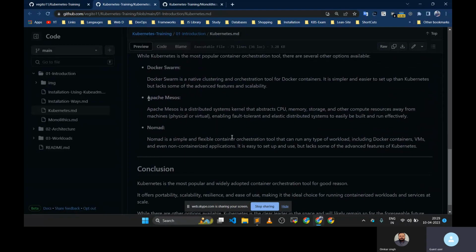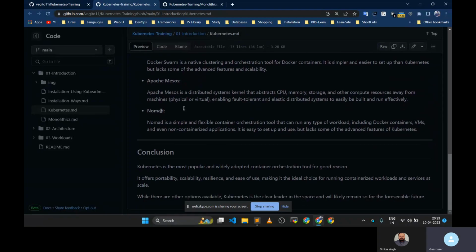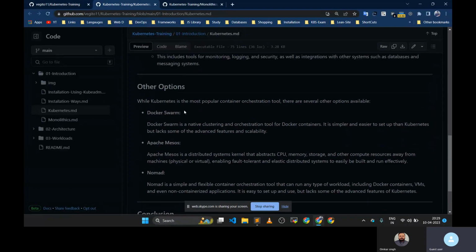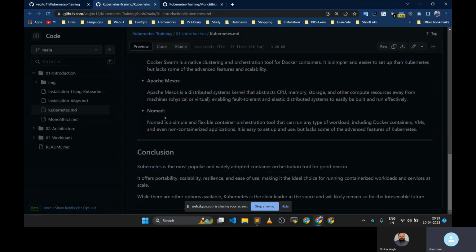Then there is Apache Mesos, and something close to Kubernetes is Nomad. It is created by, I think, HashiCorp, which has a lot of tools like Terraform and Vault. They also provide a COE. COE means Container Orchestration Engine. So these are alternatives to Kubernetes, but I don't think many people use anything other than Kubernetes because it is very popular.